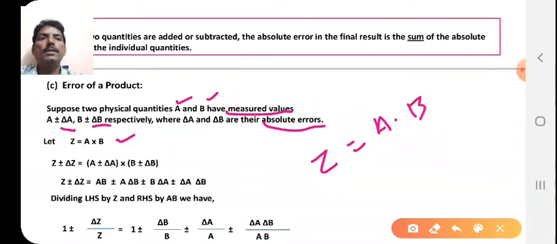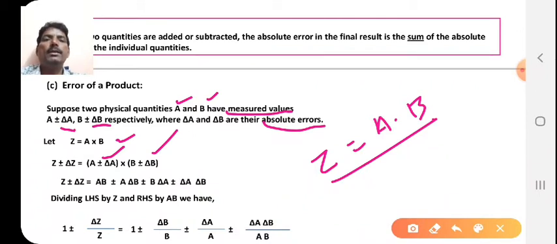You can write like this also. By putting the value of a and b here, you will get z ± Δz equal to multiplying the second term by each term of the first bracket. So you will get ab ± aΔb ± bΔa + ΔaΔb. These are the multiplications you will get.